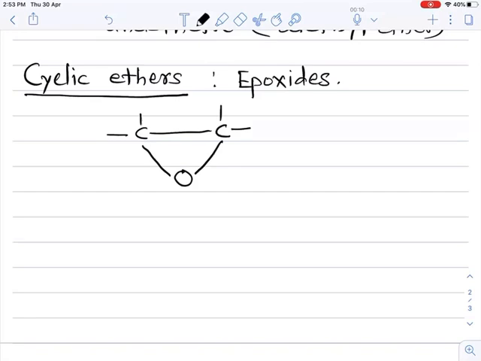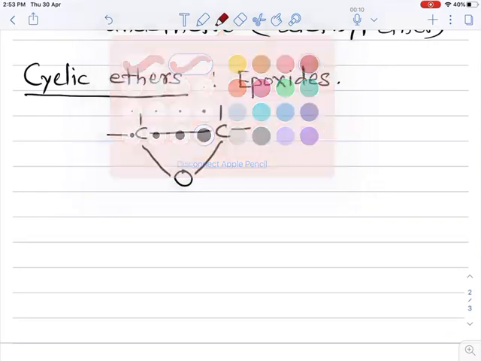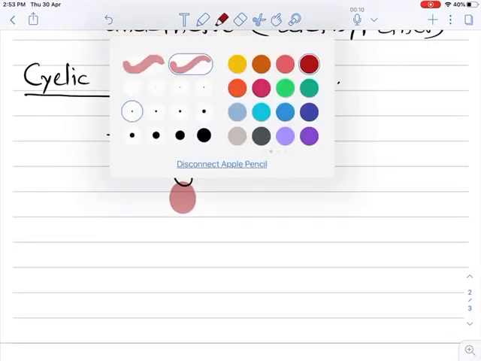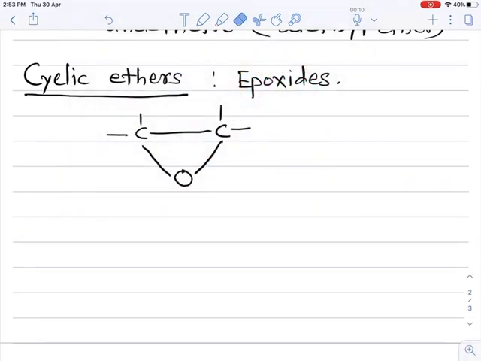This is a three-membered ring, which means if we number the chain, this oxygen is number 1, then carbon 2, and this carbon 3. Since it is a three-membered ring, it is an epoxide ring, or a cyclic ether.